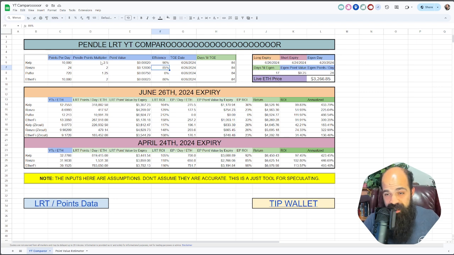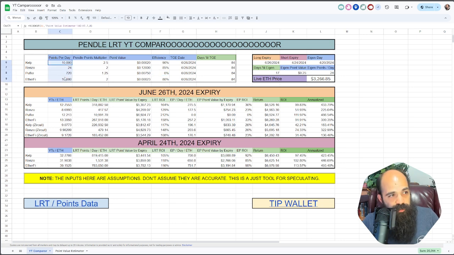It's just a guess. And then Pendle points multipliers. Thank you guys for correcting me. I just threw 2 in here before. These should be the accurate numbers: 2.5 for Kelp, which is amazing, and then 1.25 for Puffer. But by the way, I don't think Puffer's giving any Eigen points to their YT users. So keep that in mind, and maybe I'm wrong. If I am wrong, change the number, right? This is totally up to you. You don't have to use these numbers. That's why I'm showing you how to use this thing, because it's a tool to be used.